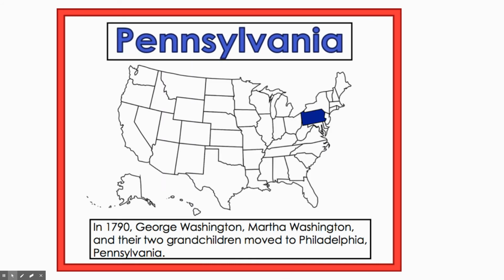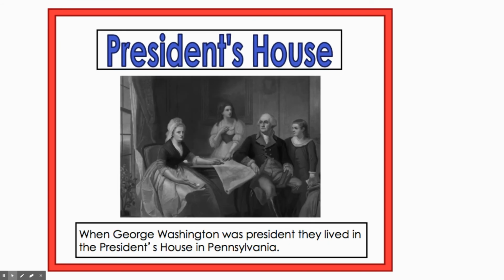Pennsylvania. In 1790, George Washington, Martha Washington, and their 2 grandchildren moved to Philadelphia, Pennsylvania. President's house. When George Washington was president, they lived in the president's house in Pennsylvania.